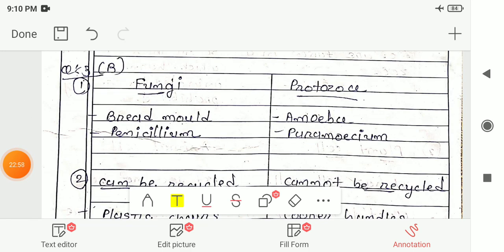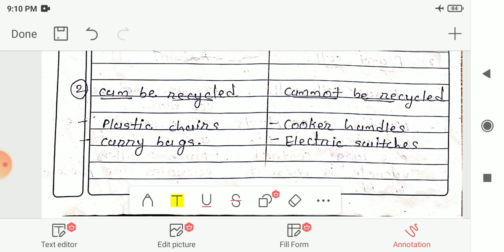This one is the first classification between fungi and protozoa, and you have to write like this, one column for fungi and one column for protozoa. And next, this one is the classification for can be recycled and cannot be recycled products. So you can check your answers from here.